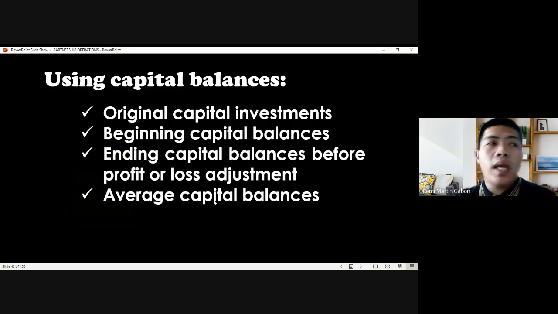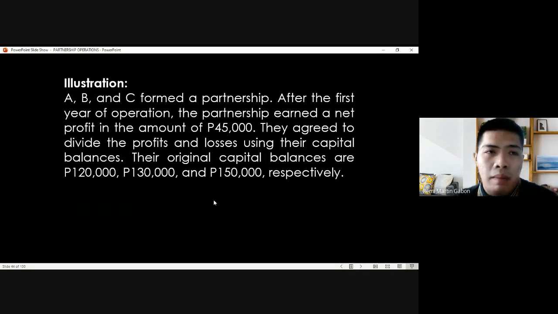Then we can have average capital balance. Later on, we can discuss simple average and weighted average. There's not so much explanation needed for simple average because it is only like 1 plus 1 over 2. Or beginning balance plus ending balance over 2, you can arrive at the simple average. But for the weighted average, we use a different method. Later, we're going to apply it with problem solving. So let's start first with this problem.